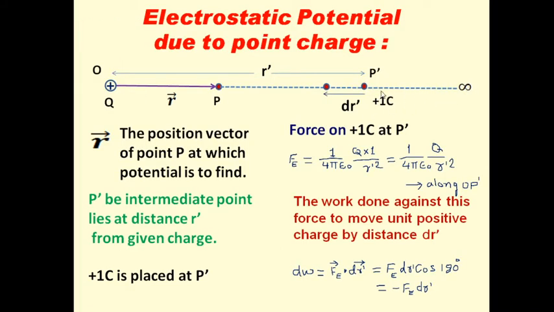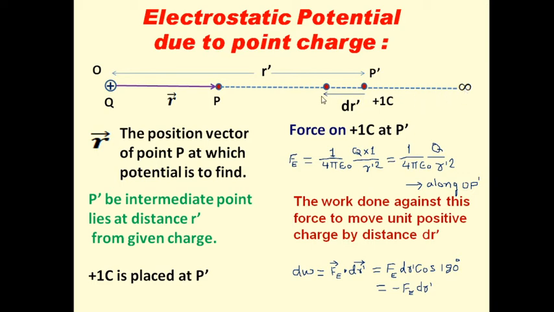How is this? Look, now see the figure. Here, to define this electrostatic potential, we have to move this unit positive charge from infinity to that point P. Right? Now we have to start from infinity and we have to stop here. Then what is the lower limit? Where do we have to start from?